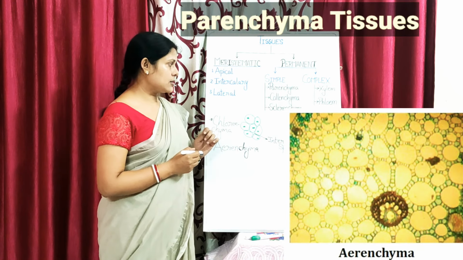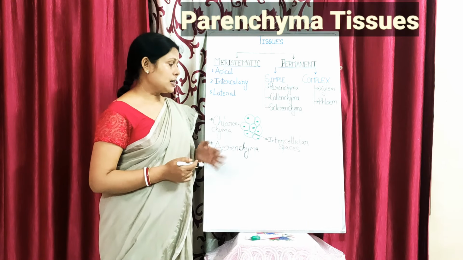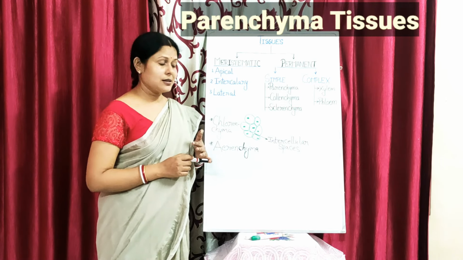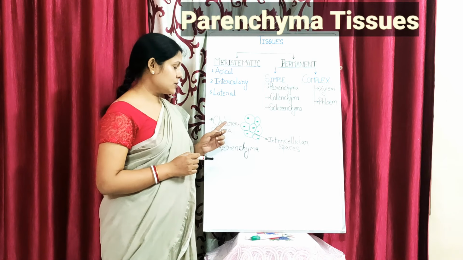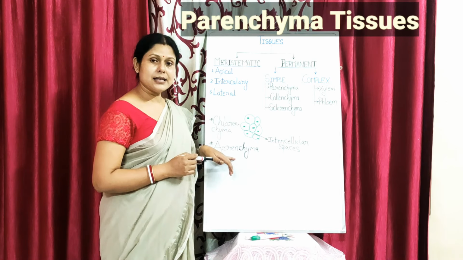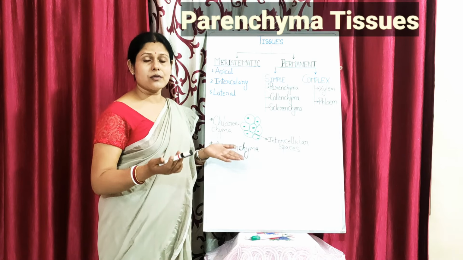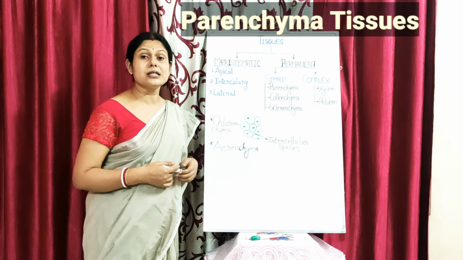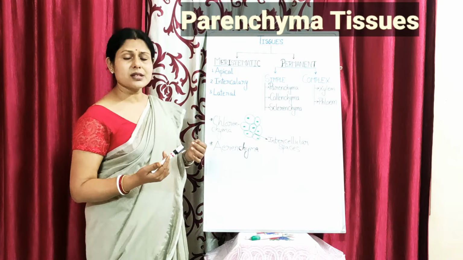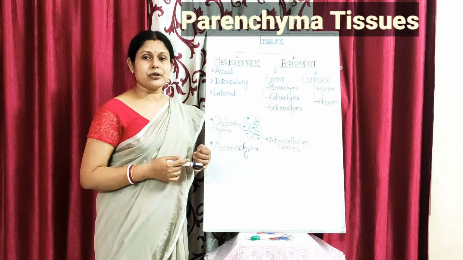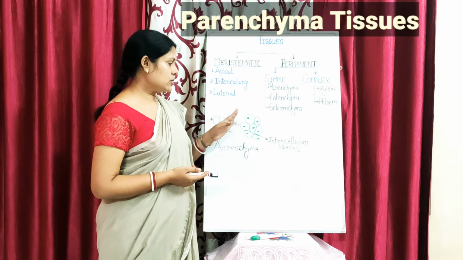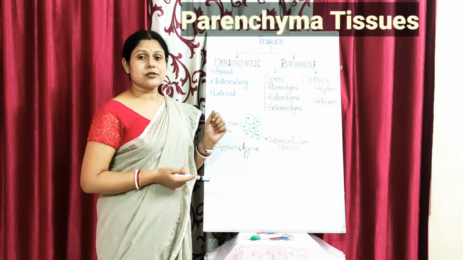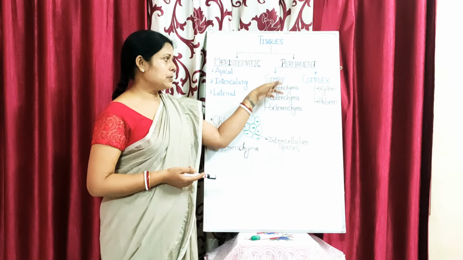So these are the various functions of parenchyma. They help in storage, they help in packing, and they help in photosynthesis when associated with chlorophyll. In hydrophytes, they help in the floating of the shoot portions of the plant so that they do not submerge, decompose, or get damaged because of overexposure to water. So this is about the parenchyma tissues and their functions in plants, coming under the simple permanent tissues.